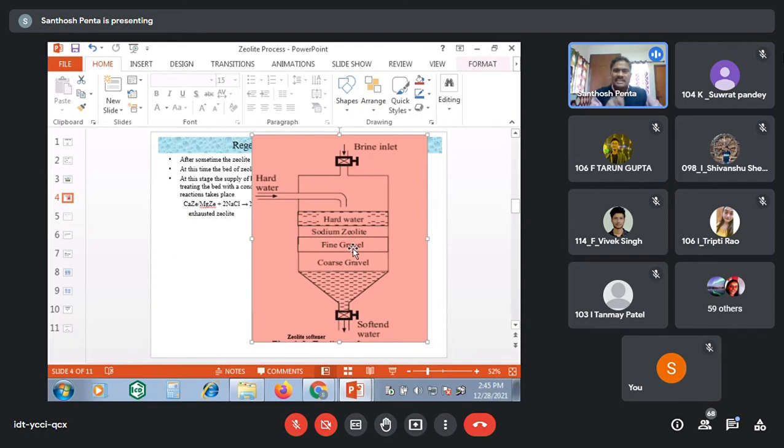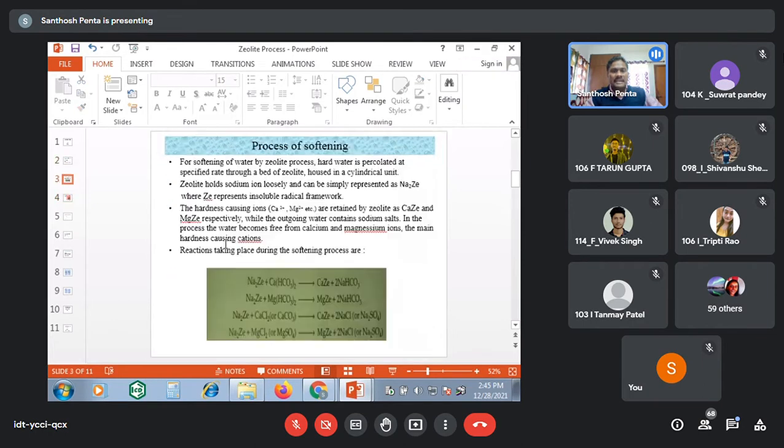So in the resultant water, sodium ions are there, and at the same time, anions from the hardness causing substance. That means magnesium bicarbonate is there, so in the resultant water, bicarbonate ions may be there. This is the main principle involved in the sodium zeolite, and that can be represented here in the chemical reactions.